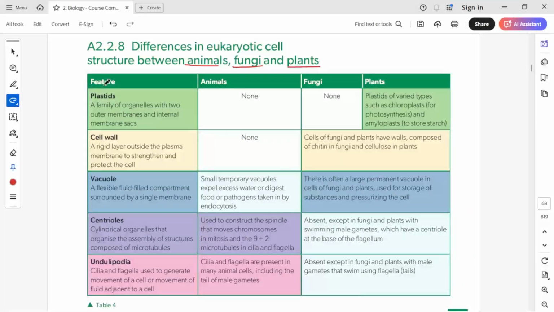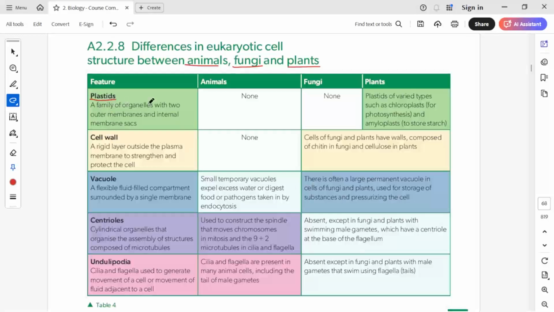Here we are looking at different features present in eukaryotes, and whether they are present in animals, fungi and plants. First of all, plastids. Plastids are organelles responsible for photosynthesis, and they include the chloroplast.